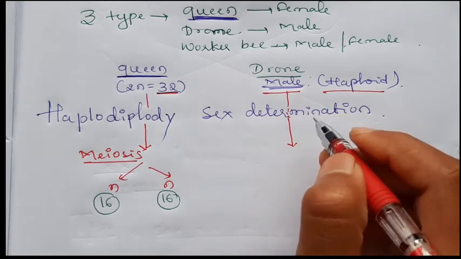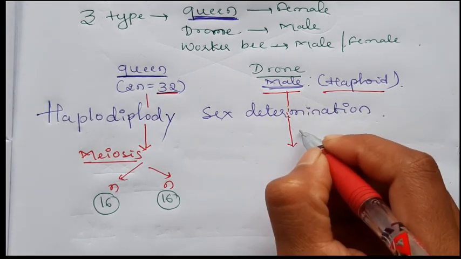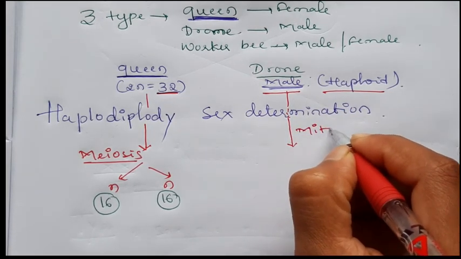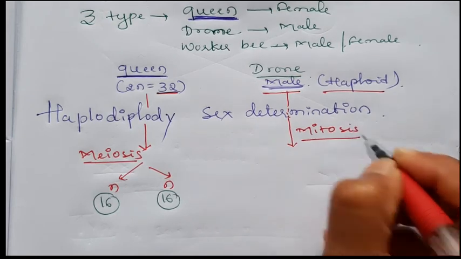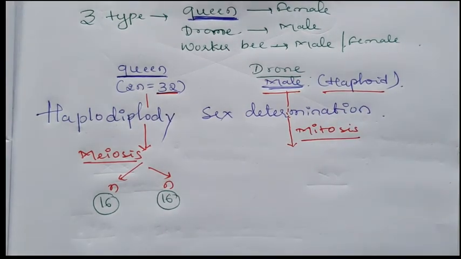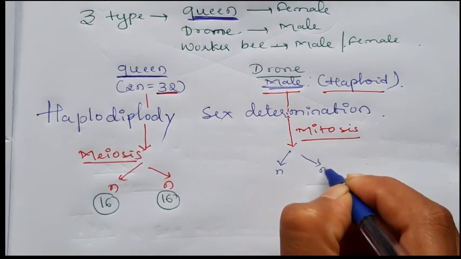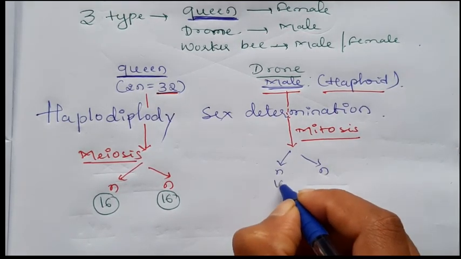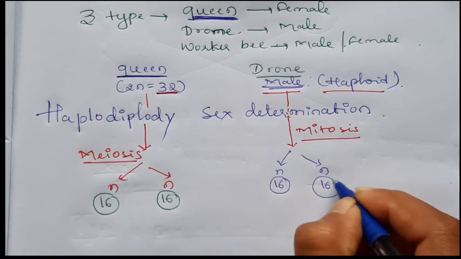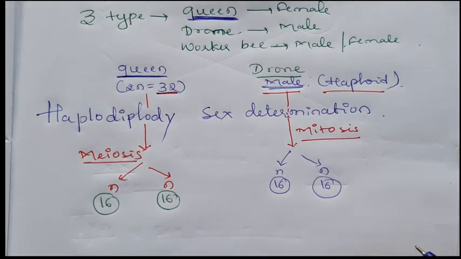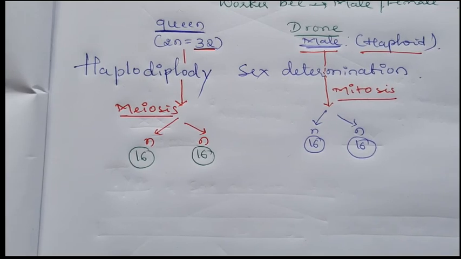In case of honeybees, the male forms the gamete by mitosis, not meiosis. By the mitotic division it forms a haploid gamete again, that is with 16 chromosomes.